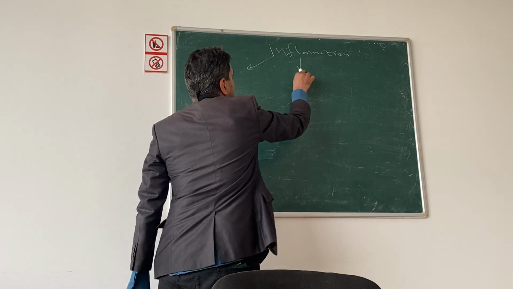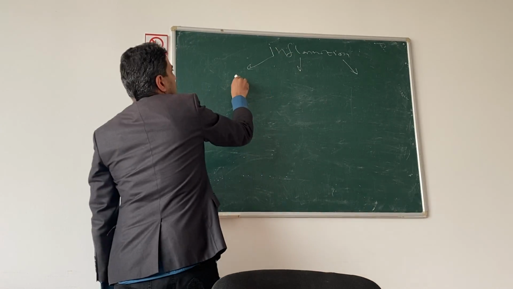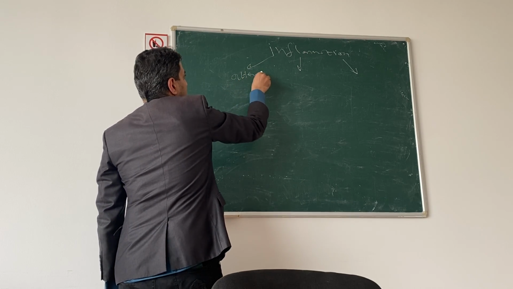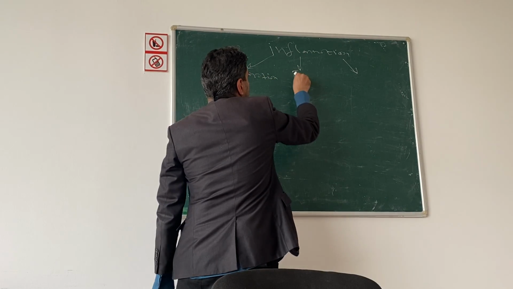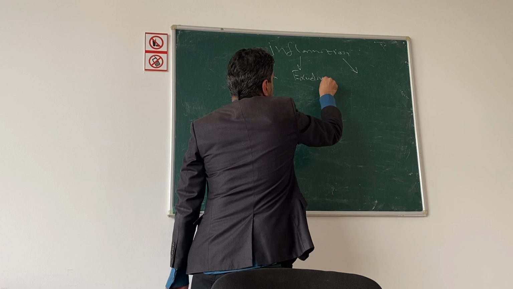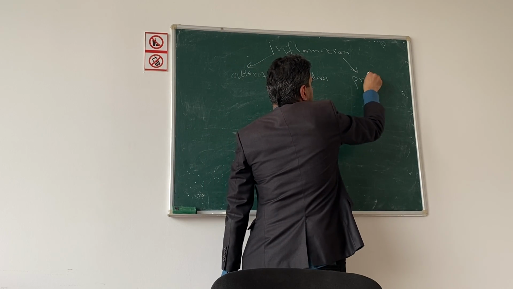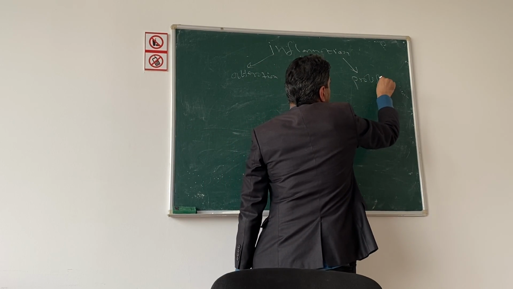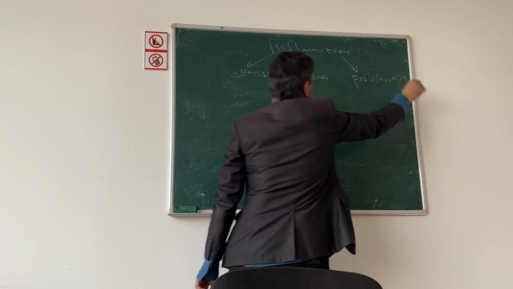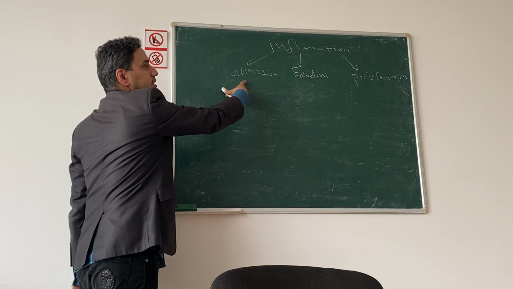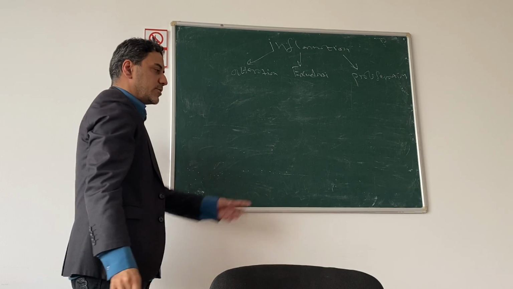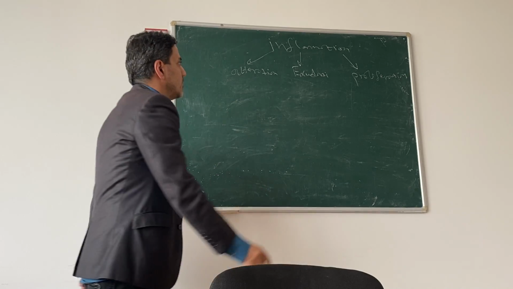Inflammation has 3 stages. Alteration, exudation, proliferation. Alteration means damage of structure, damage of cells, damage of tissue.